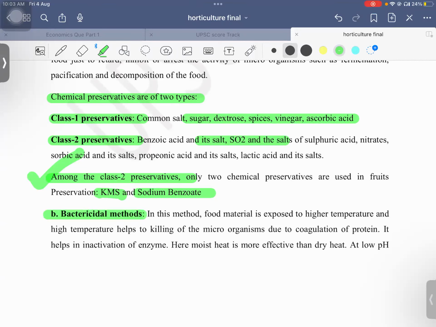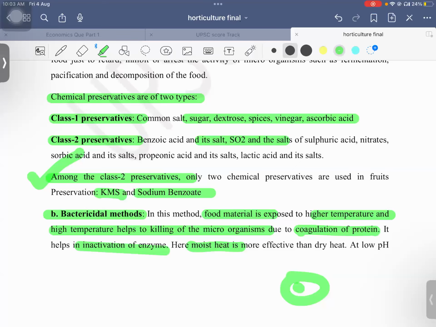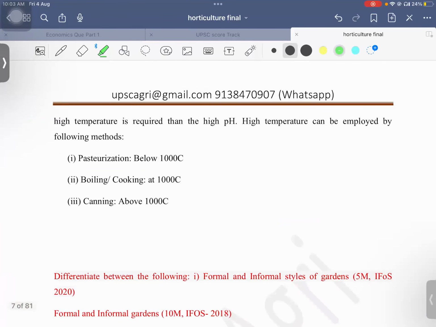Here next is bactericidal methods. What we do here is food is exposed to higher temperature, and higher temperature helps in killing of microorganisms and coagulation of the proteins inside the microorganism. So it helps in inactivation of enzymes, which can lead to decomposition or attack. Also, we use moist heat to suppress it. High temperature can be employed by the following methods. You know about this: pasteurization, boiling, and canning.